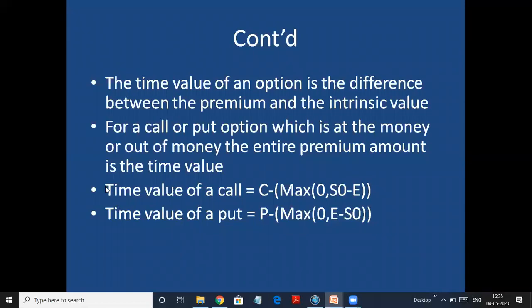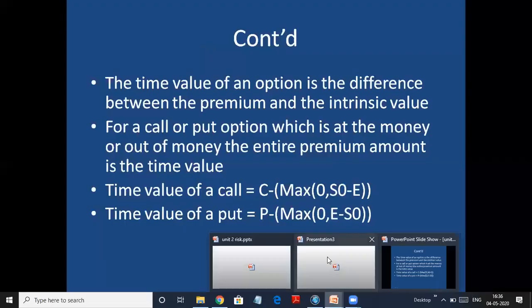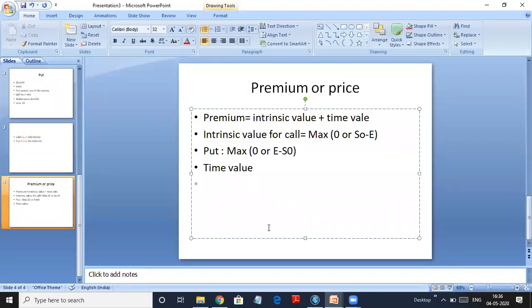So here is how you calculate the time value for call option. Suppose it is a call option. So whatever premium you're paying, I'll call it call premium, minus whatever is your intrinsic value.